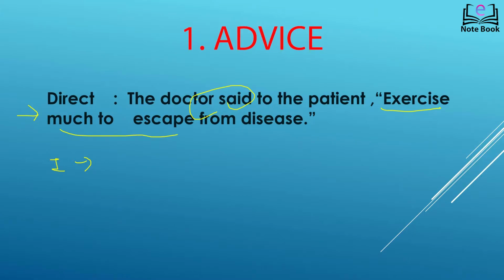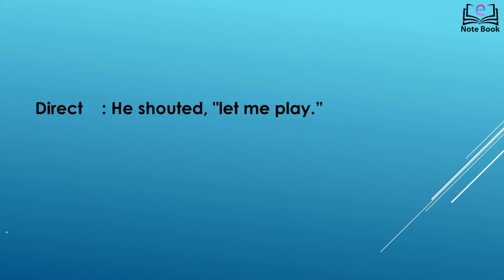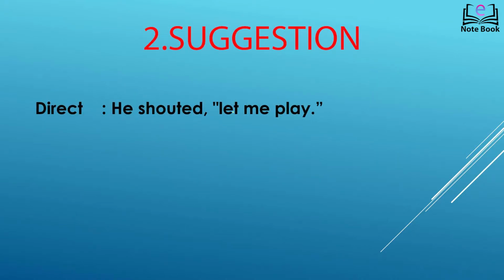For example, the doctor said to the patient looks like an advice. So instead of said to, we write the doctor advised the patient, and what most of us think is that the conjunction here is most of the times that, but not always. For example, in this sentence, the conjunction used is to. The doctor advised the patient to exercise much to escape from the disease. That becomes the answer.